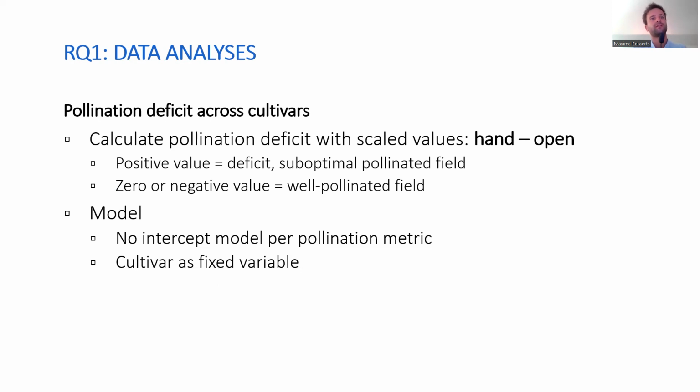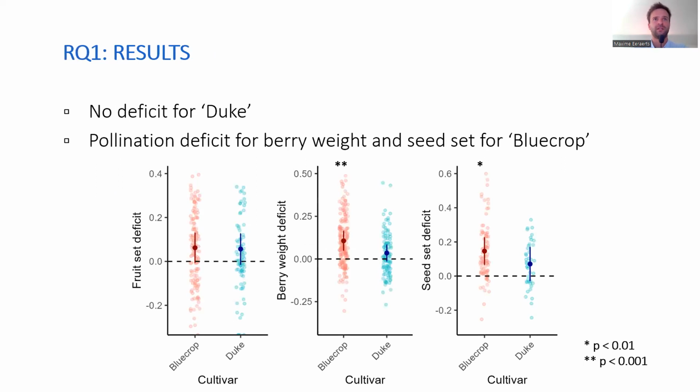We then tested a statistical model, a no-intercept model for each pollination metric with cultivar as a fixed variable, to assess whether the average pollination deficit was different than 0 or not. So these are the results.